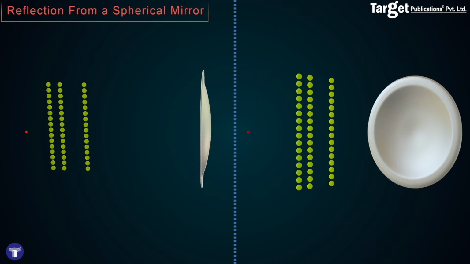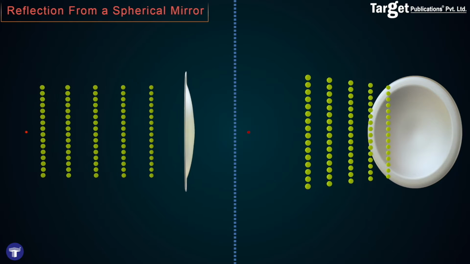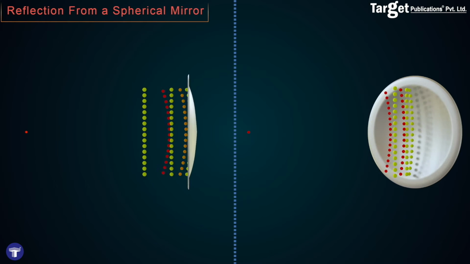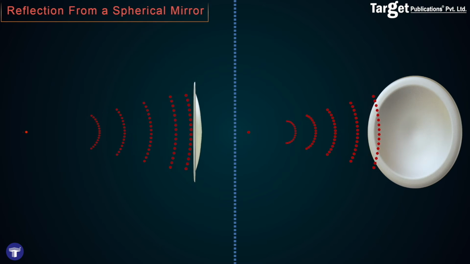When the incoming wavefront is incident on a concave mirror, the center of the wavefront travels the largest distance to the center of the mirror before getting reflected. The edges of the wavefront have to travel the smallest distance before getting reflected. Therefore, the reflected wavefront is clearly a converging one.